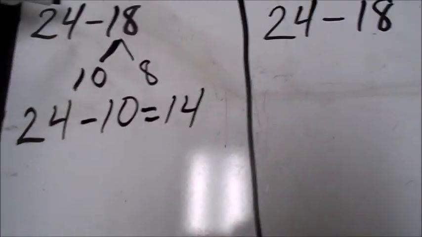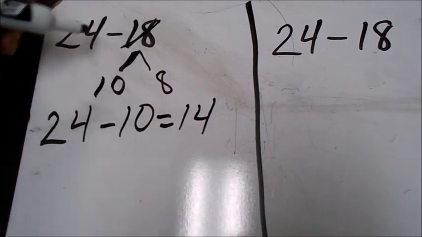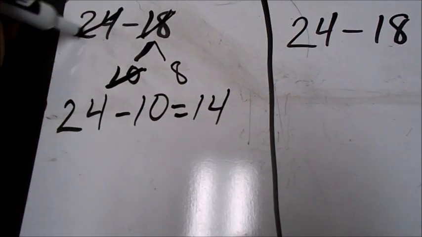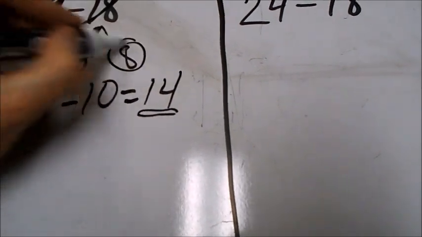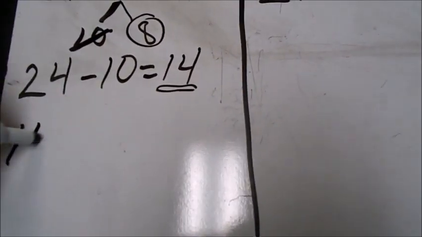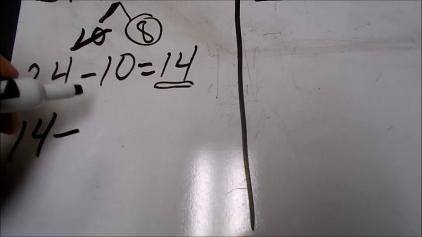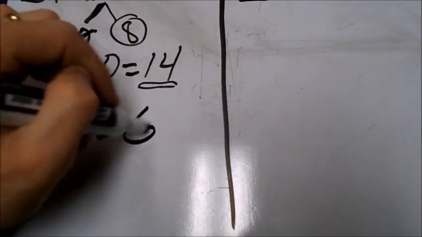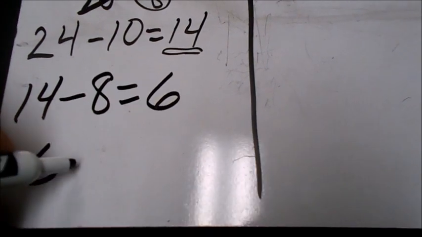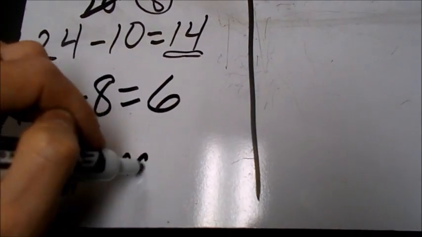And now I have got rid of that, got rid of that, and got rid of that. So I'm going to look at this 14 with what I have left over, which is 8. 14 minus 8 is 6. So there are 6 more penguins.